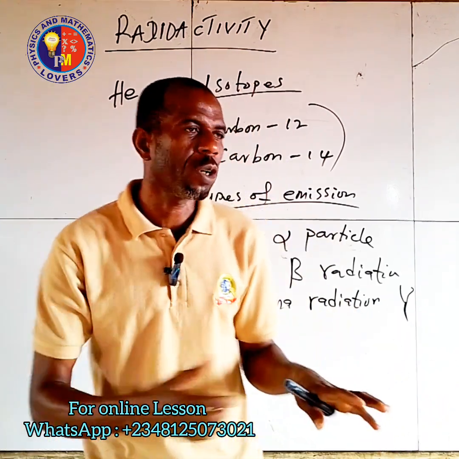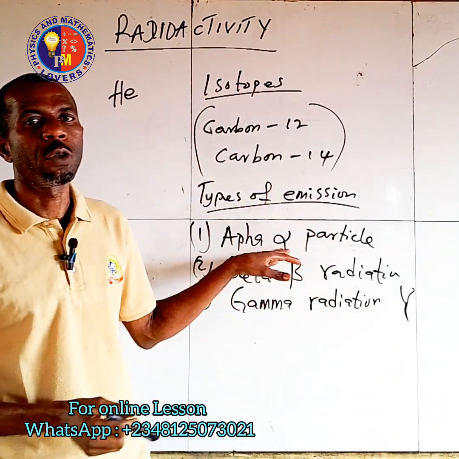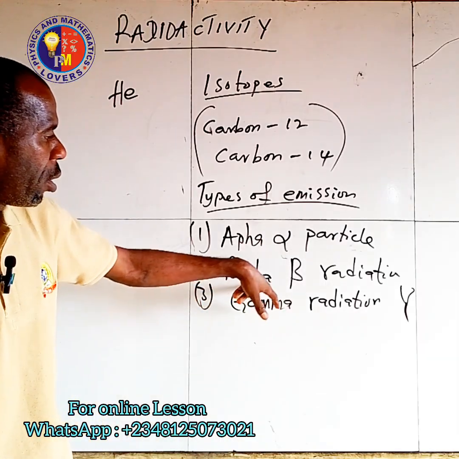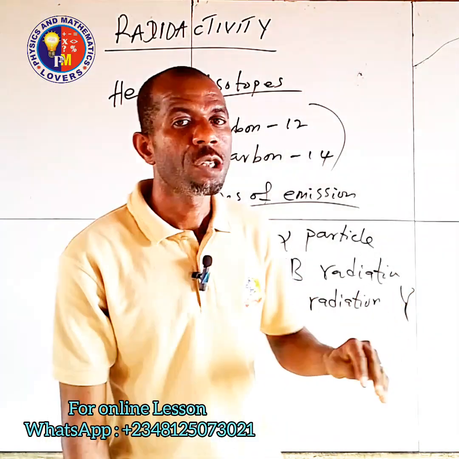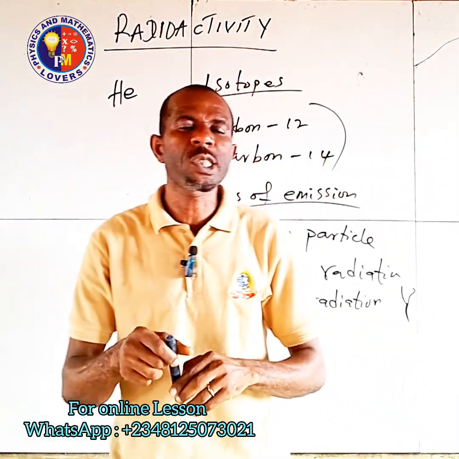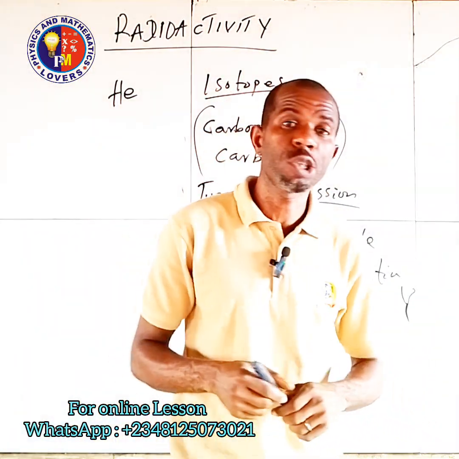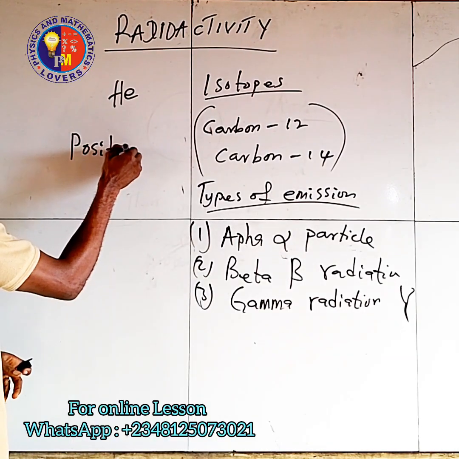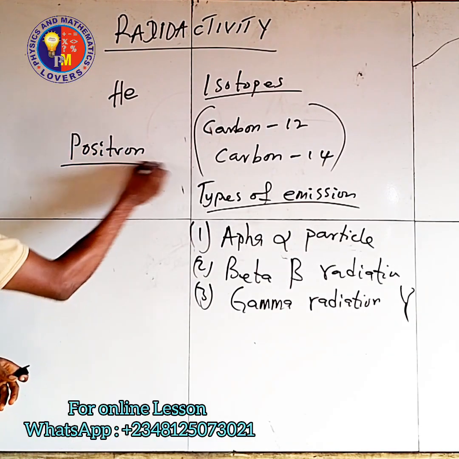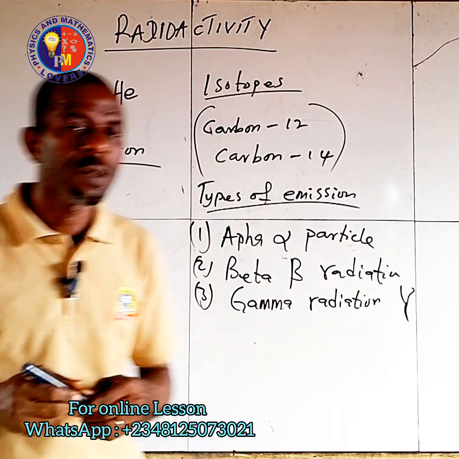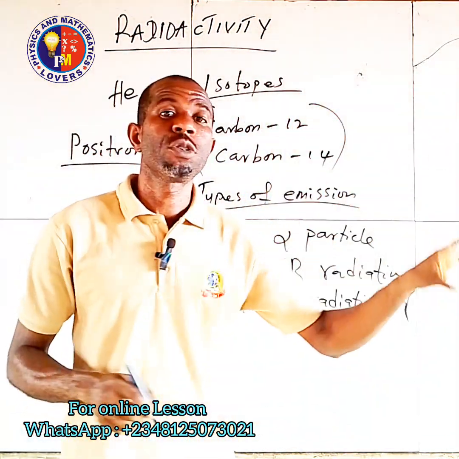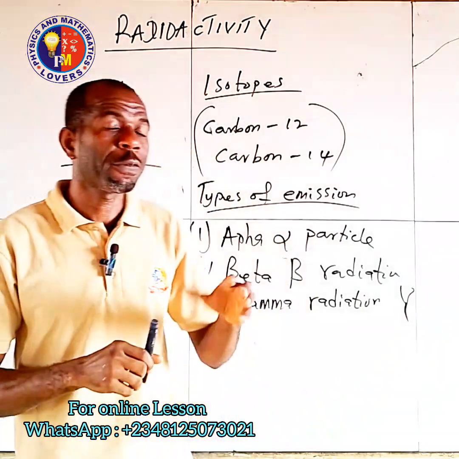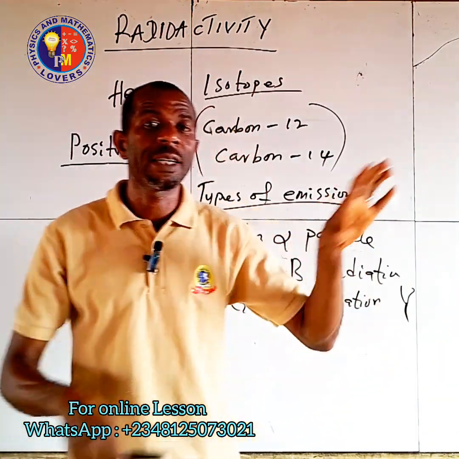It can be stopped because it is very, very low in terms of penetration. Now let us look at beta radiation. This one is made up of fast moving electrons or positrons. A positron is another atomic particle. At a higher level, we have other subatomic particles apart from the neutron, electron, and the proton.